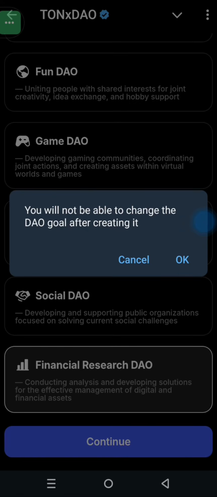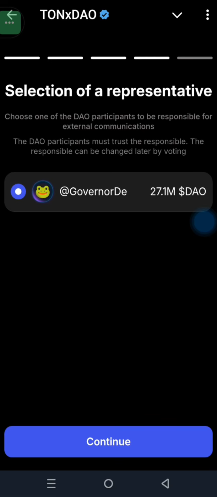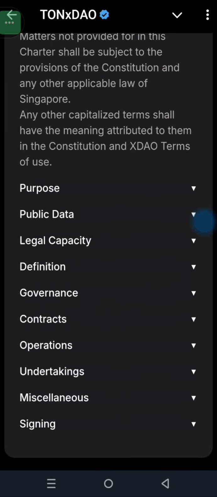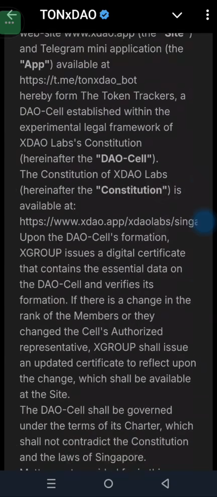So I'll just go ahead, click on OK, and then once I click on OK, you see it will bring me right here, and then you can see Governor D selecting. So I will just go ahead, select this. This is the name of my Telegram account. So I will click on continue, and then I will scroll down. You can take your time to read through this.